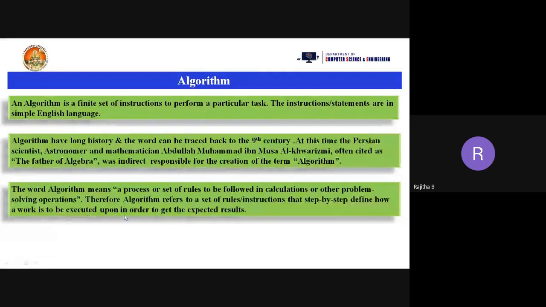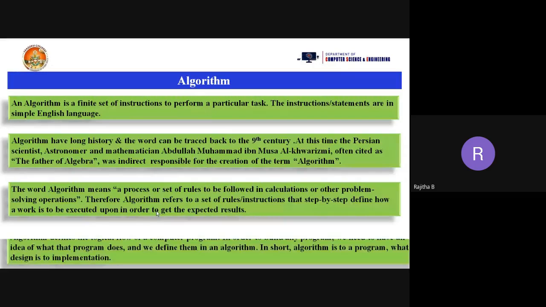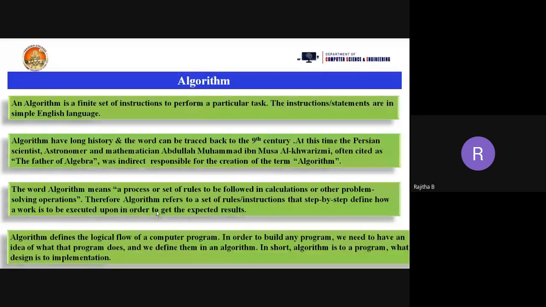I want to expect the result from 1 to 8 prime numbers. So for that we need to write the algorithm, and we are going to implement that algorithm using the program. Okay, and algorithm defines the logical flow of a computer program. So what is the one more definition? Algorithm defines the logical flow of a computer program.